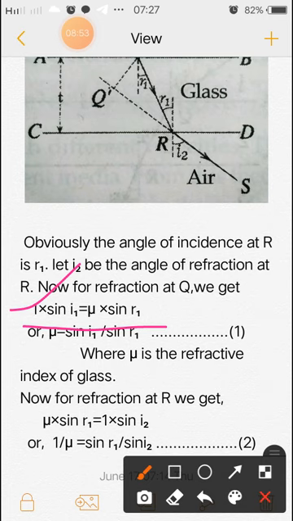So this happens from Snell's law, and for this reason we write this equation: 1 into sin I1 is equal to mu into sin R1. From this relation we get mu is equal to sin I1 by sin R1, where mu is the refractive index of the glass.